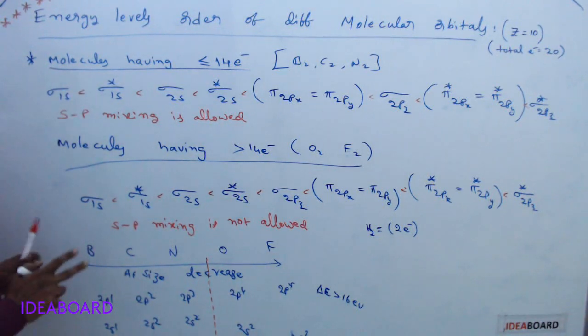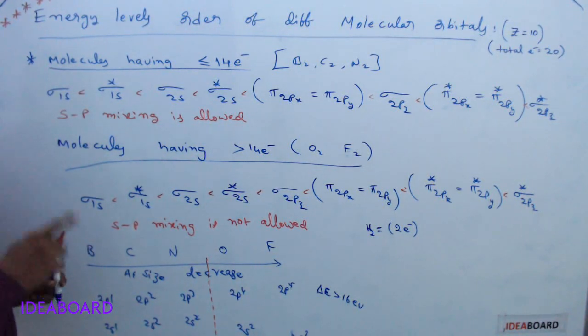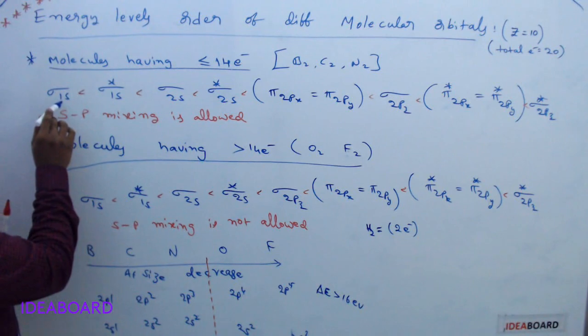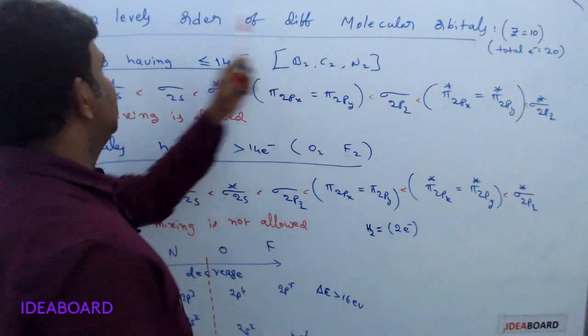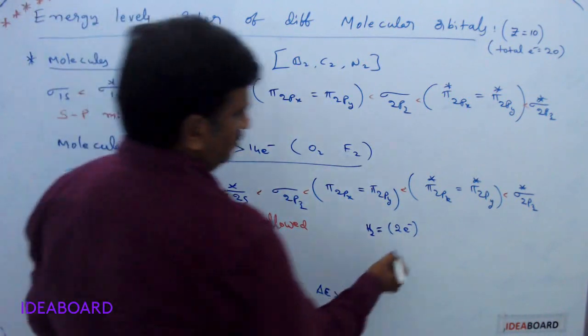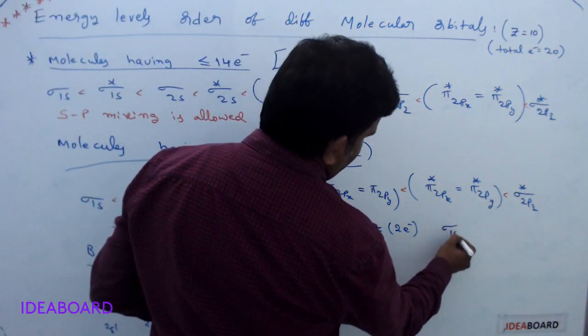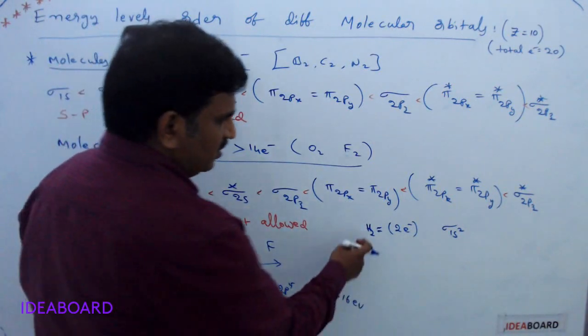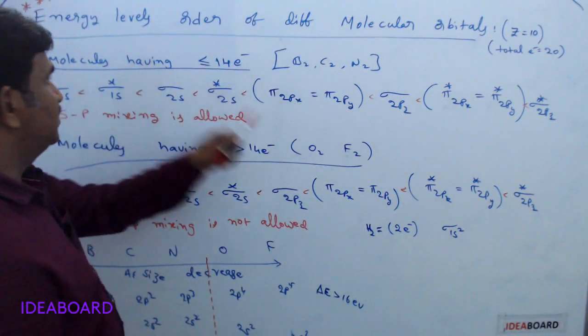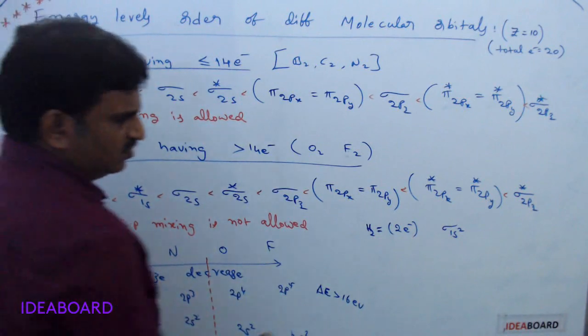Each orbital can be filled with two electrons only, so this orbital will be filled with 2 electrons. The molecular orbital energy level configuration here is sigma 1s2.